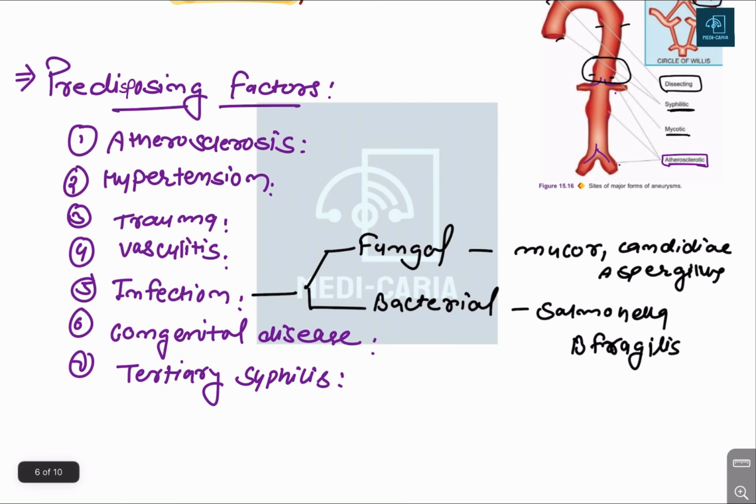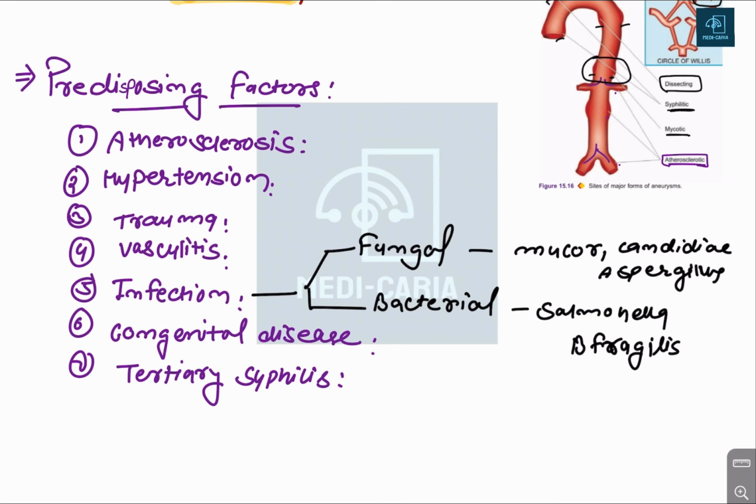Now come on the predisposing factors. The predisposing factor will be atherosclerosis. Obviously, atherosclerosis causes the aneurysm. Hypertension increases the peripheral resistance, that increases the BP, and there is also excessive dilatation of the arterial wall or increased tension in the arterial wall that causes the rupture of the arterial wall.